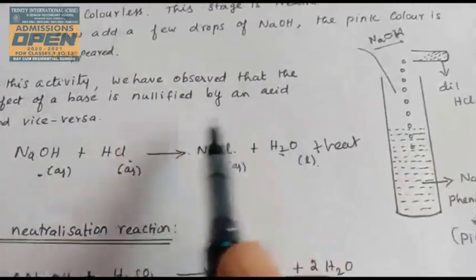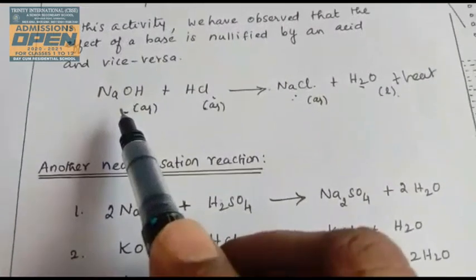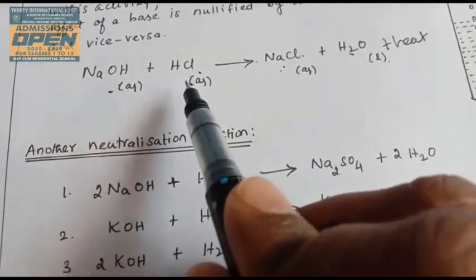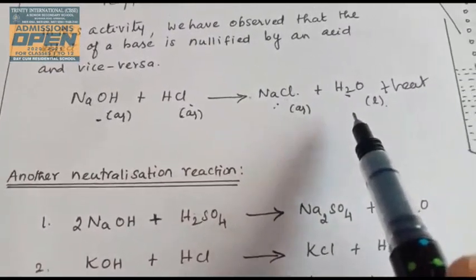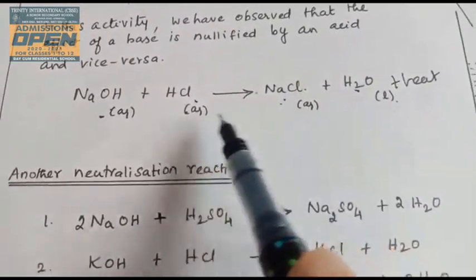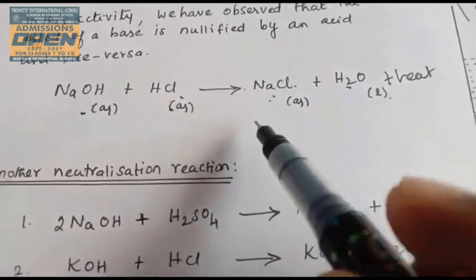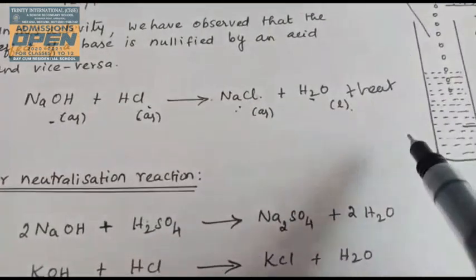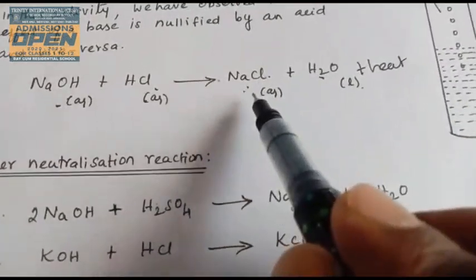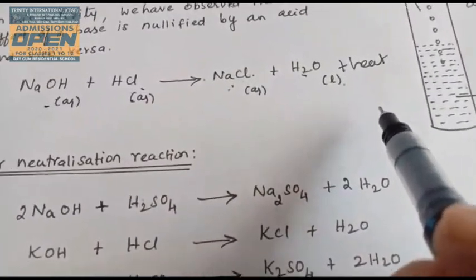By an acid and vice versa. That is an example. That is the equation. Sodium hydroxide reacts with hydrochloric acid to form sodium chloride and water molecule. Heat is released. This reaction is known as neutralization. After neutralization is attained, in the solution there is no acid and no base, only salt is present. So it is known as a neutralization reaction.